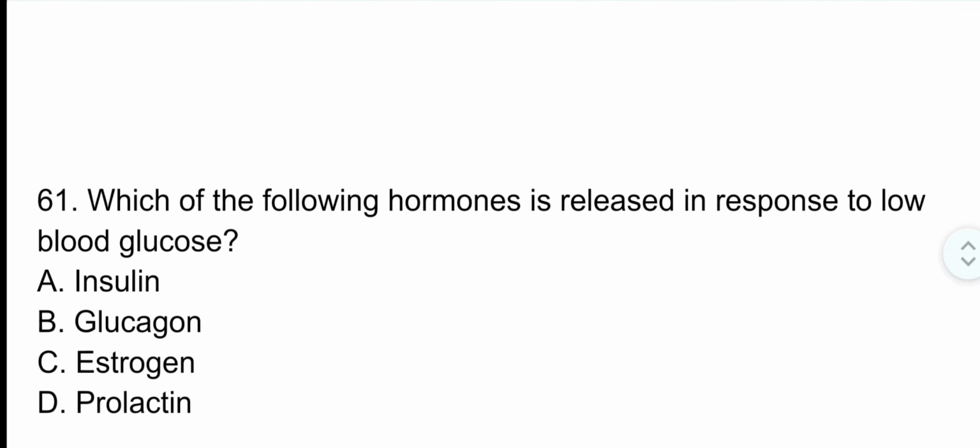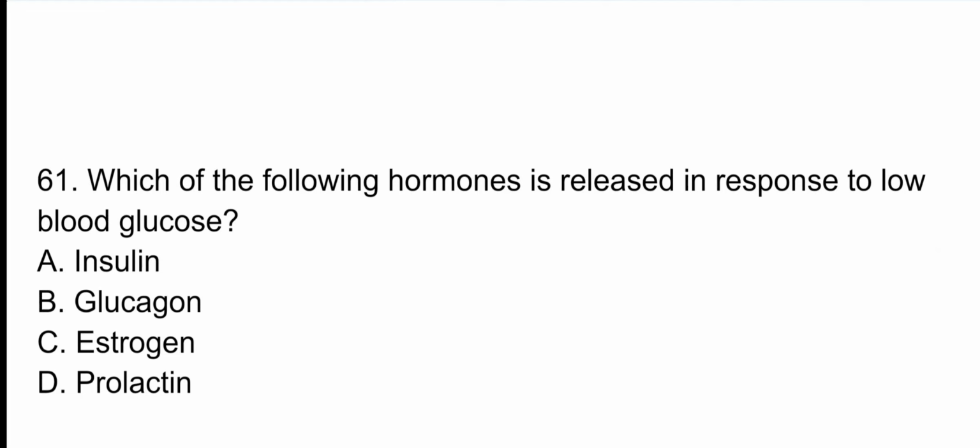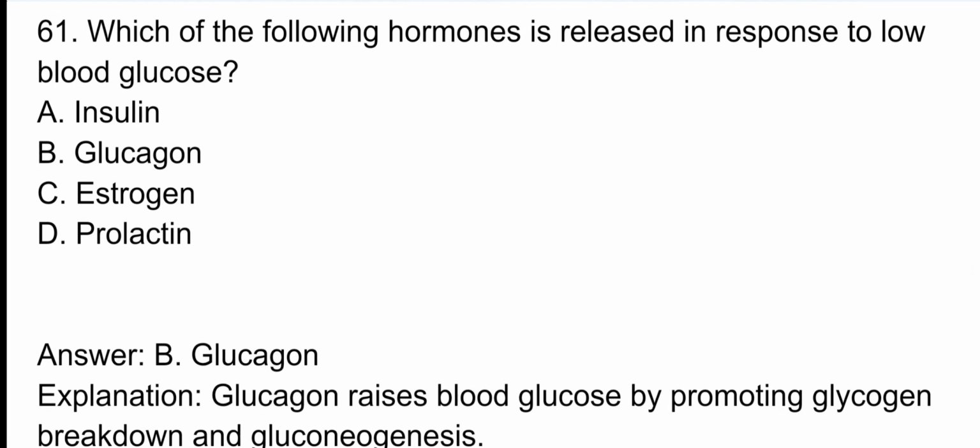Question number 61. Which of the following hormones is released in response to low blood glucose? The correct option is option B. Glucagon. Glucagon raises blood glucose by promoting glycogen breakdown and gluconeogenesis.